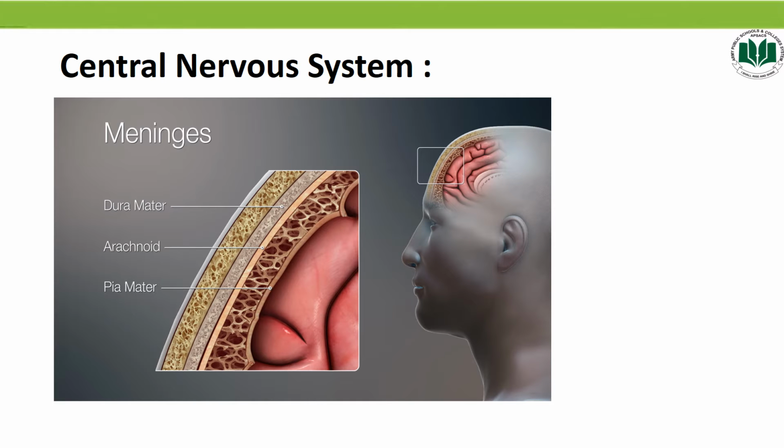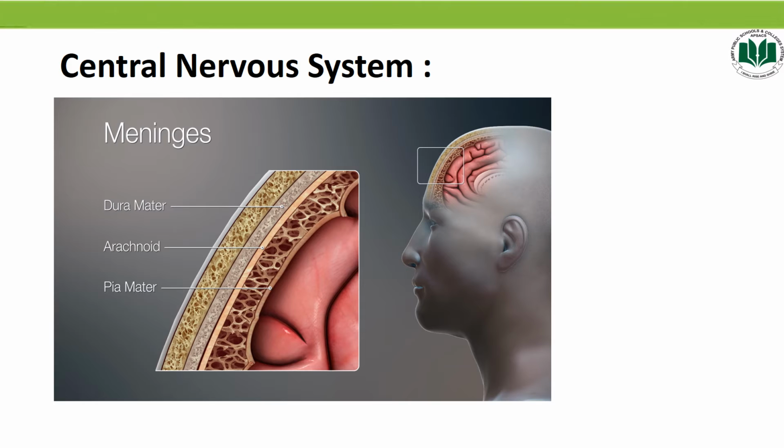So students, the main component of central nervous system is the brain, and as we discussed in the previous slide, that brain is present in the cranial cavity and it is surrounded by three layers which is called meninges. So there are three meningeal layers. The outermost is called dura mater, which is next to the cranium.